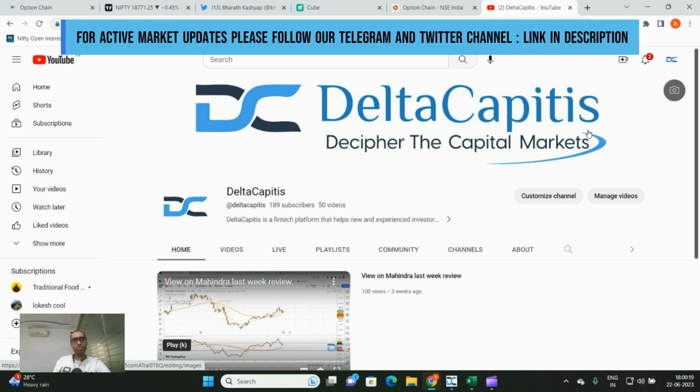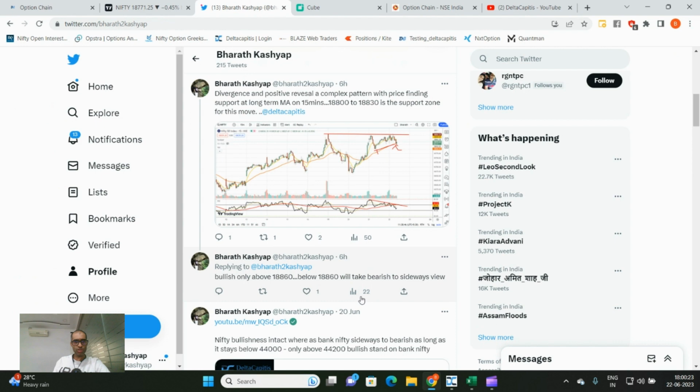Everybody had a bullish view on Nifty, so did I. But a couple of setups happened during the market hours, and I had to change the view from bullish to bearish. That is when this tweet came during the market hours: "Bullish view only above 18,860. Below 18,860 will take a bearish to sideways view." This is the tweet which I posted while I was trading.